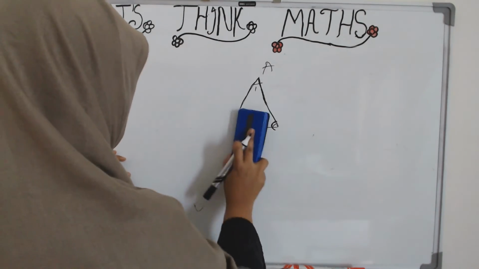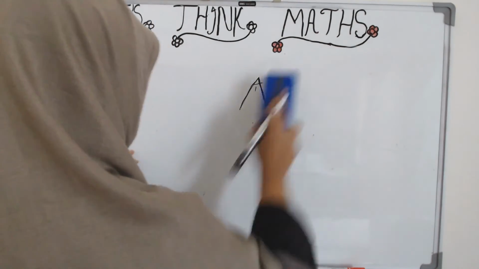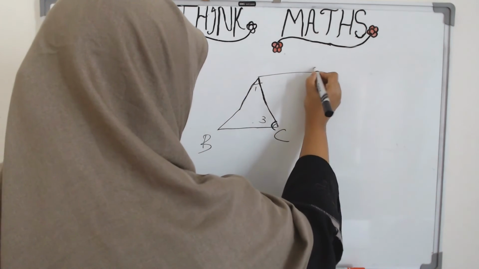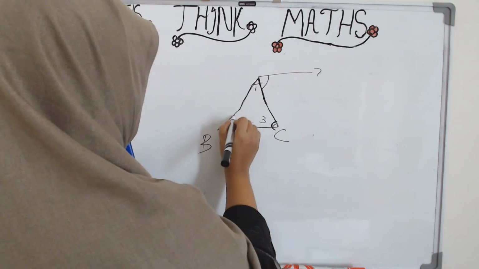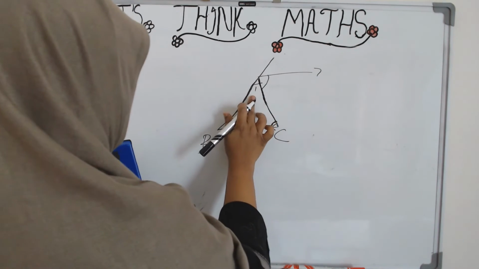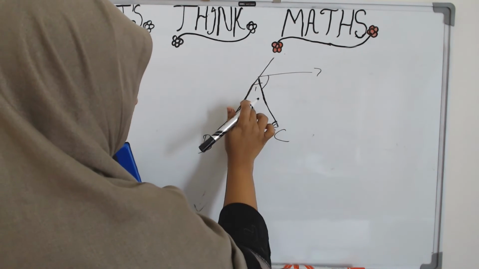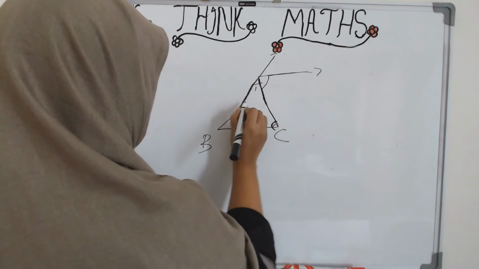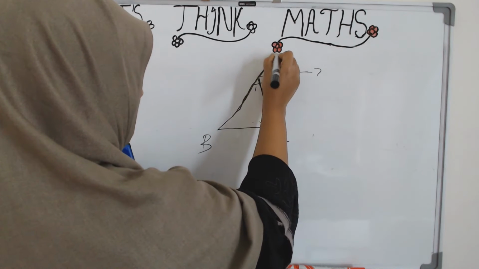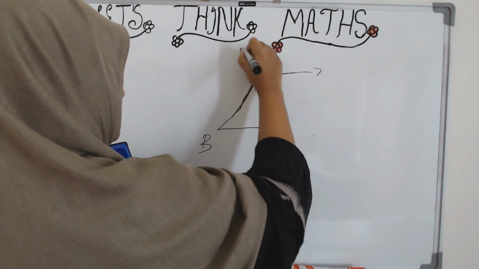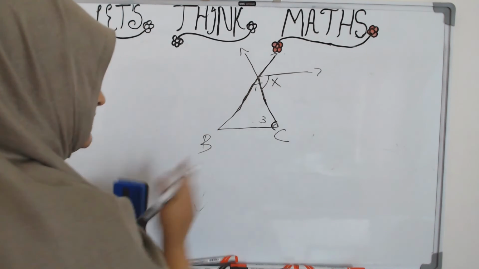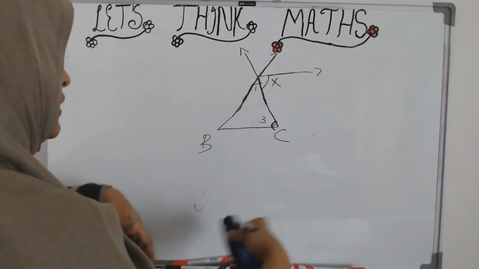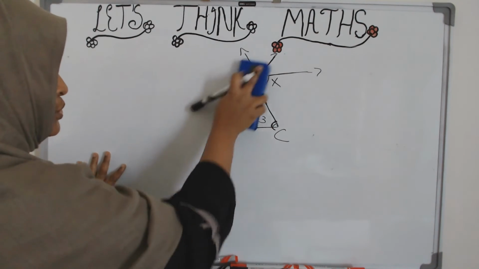Similarly, let me show you one more example. Maybe I'll draw one here. What about this one? It is adjacent to 1. But does it form a linear pair? No, because see, when we extend it, this line, this is the line we get, and we extend it here, this is the line we get. So this is not an exterior angle. Now we will learn more about it when we start doing the question answer sessions. Now let us go to the next theorem.